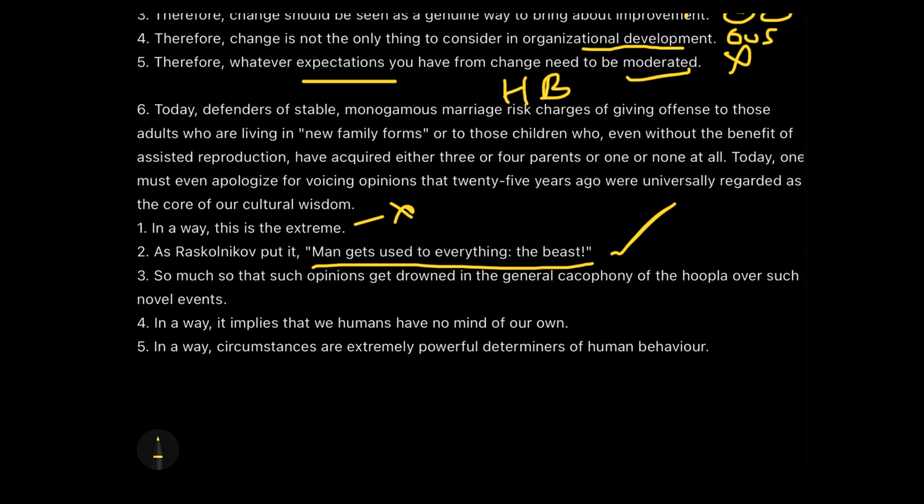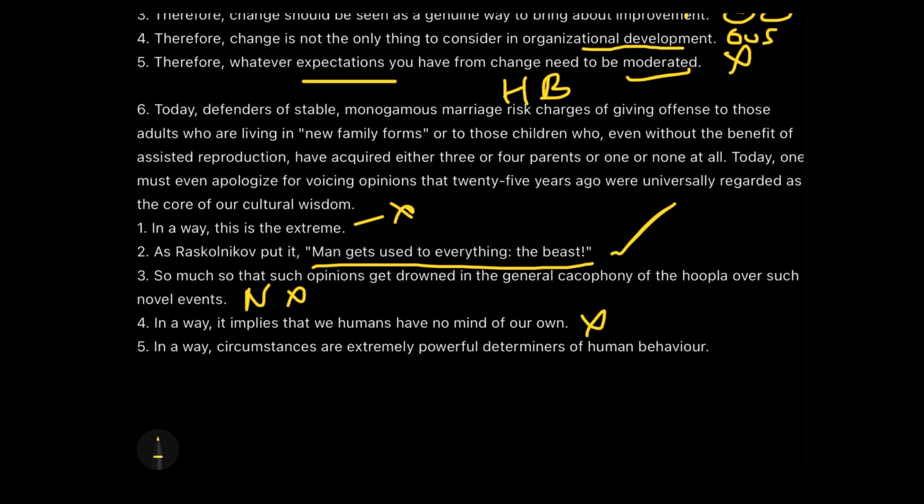So much so that such opinions get drowned in the general cacophony of the hoopla over such novel events. This is very, very limited, very narrow, because it's just talking about the opinions, not about the overall human behavior mentioned in the paragraph. So this is not my answer. And then, in a way, it implies that we humans have no mind of our own. We can't say that. Who said this? We are not talking about others or any circumstances influencing us in the paragraph. So that means we have a mind of our own, we have opinions of our own, and we do voice them. So it's completely opposite and contradictory.